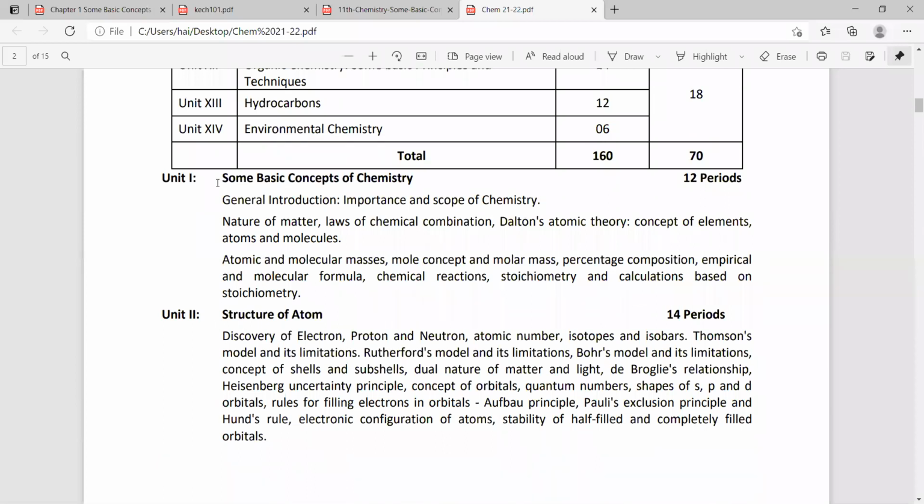First chapter, I will discuss some basic concepts of chemistry. In this one, I will read only the subtopics; you can check.